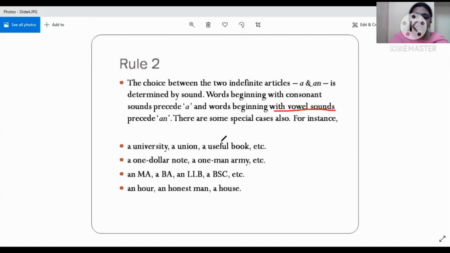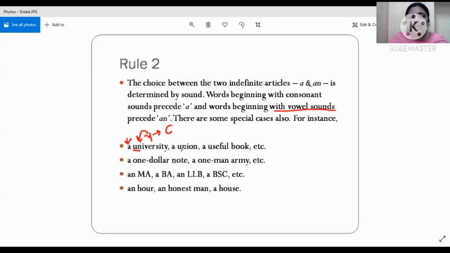Okay, what I mean to say, when you look at the example, then you will understand it in a clearer way. See, a university. Now you will see U is what? U is a vowel, but we are using a over here. Why are we using a over here? Because the sound of this word is that of Y. This word is beginning with the sound of Y, and Y is a consonant.